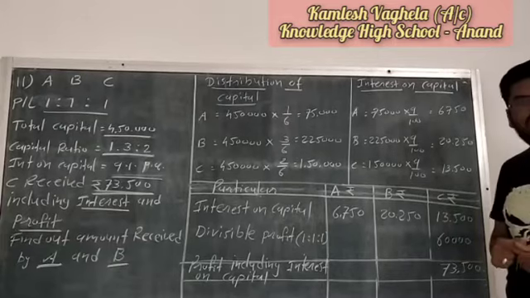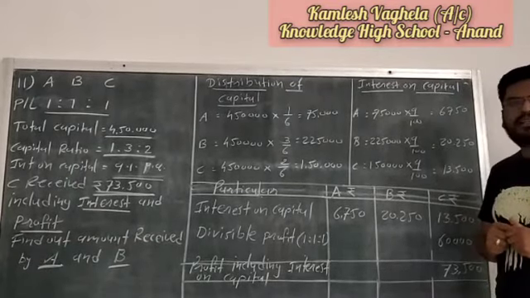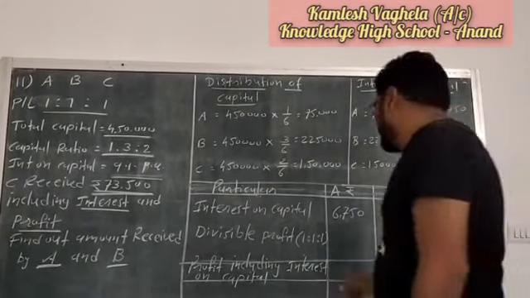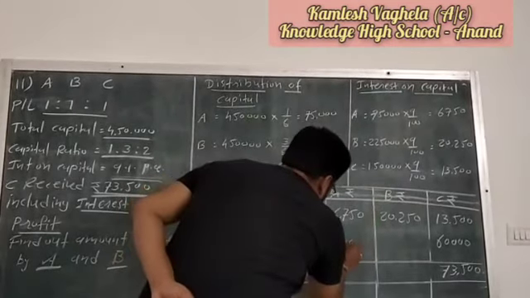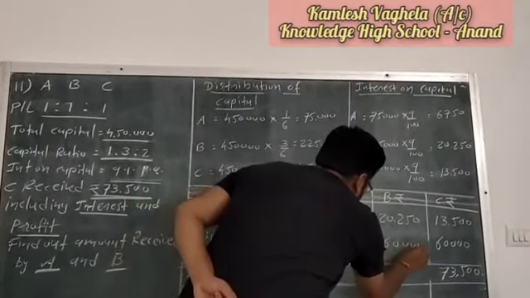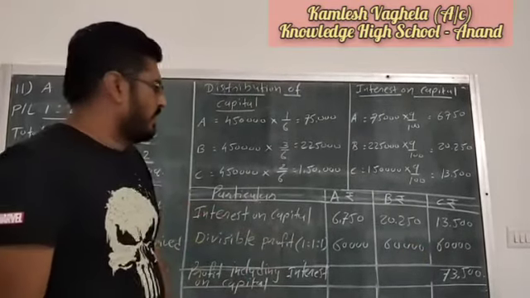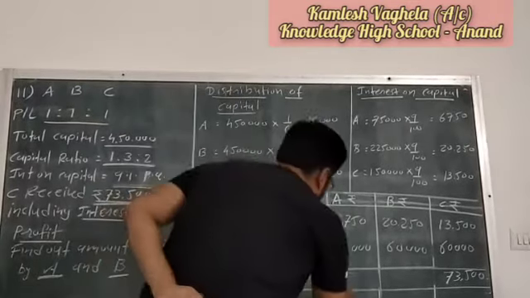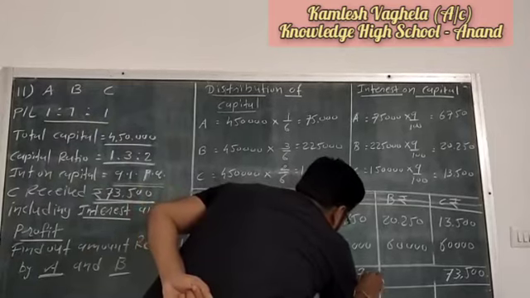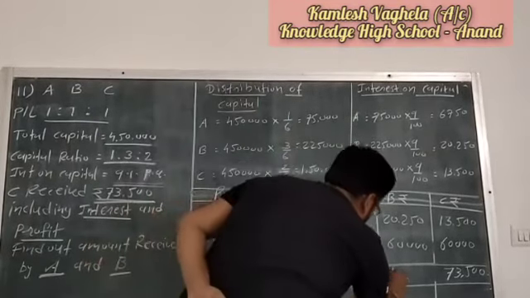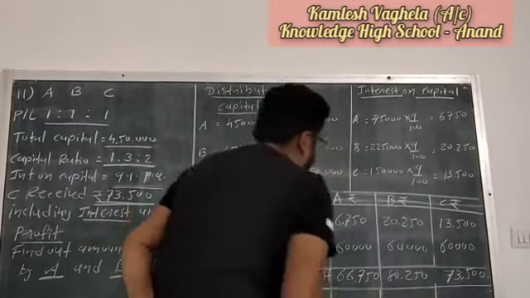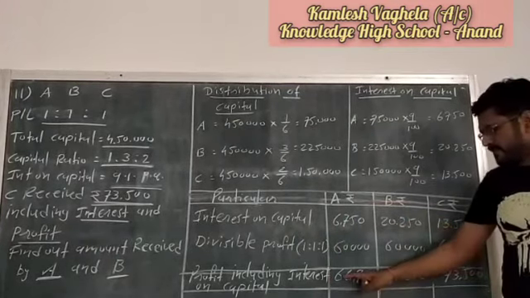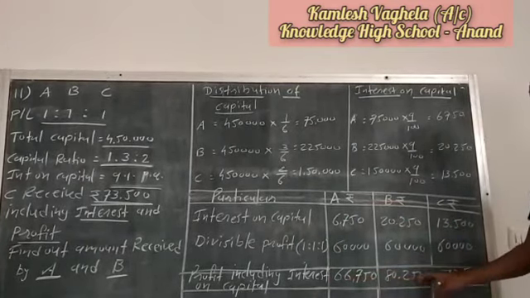Now here the profit and loss ratio of all partners is equal. Equal means all partners will receive an equal share of the profit. So here Mr. C receives 60,000. In the same way Mr. A and Mr. B will also receive 60,000 and 60,000, because their profit and loss ratio is equal. Now the total amount received by partner A, profit and interest, is 66,750, and Mr. B, that is 80,250.